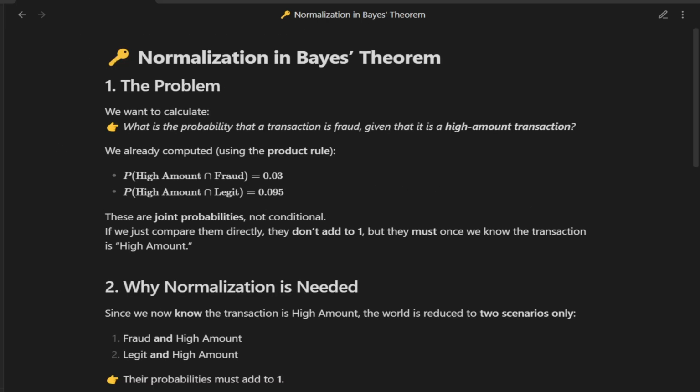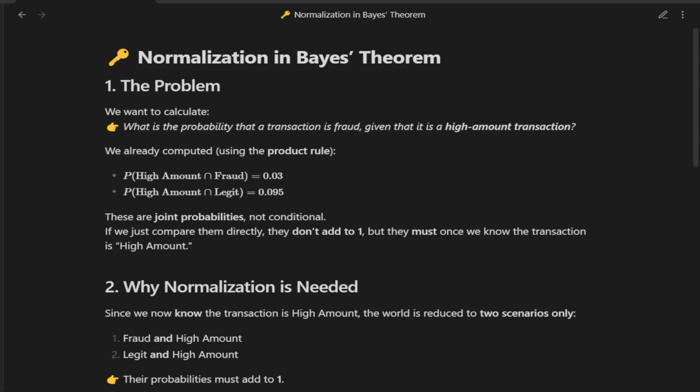Here's the problem we want to solve. What is the probability that a transaction is fraud given that it is a high amount transaction? From the product rule, we already computed the joint probabilities. Fraud and high amount equals 0.03, legit and high amount equals 0.095. But notice, these numbers are joint probabilities, not conditional. Now here's the issue. If we just compare 0.03 and 0.095 directly, they don't add up to 1. In fact, they add to 0.125.